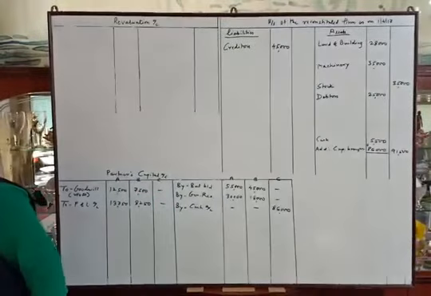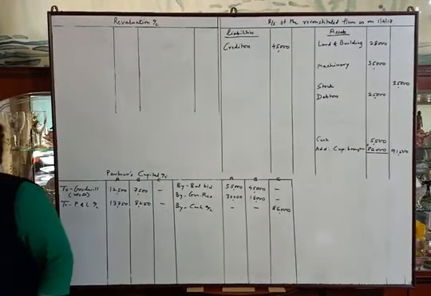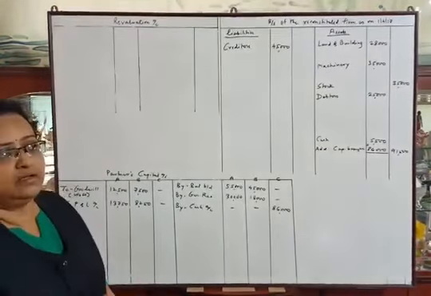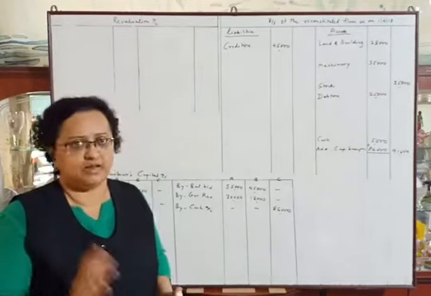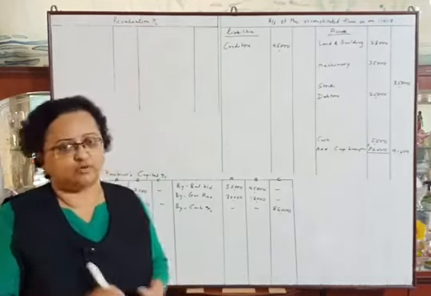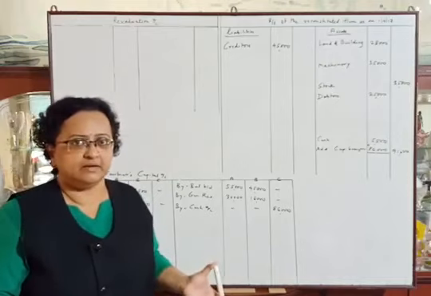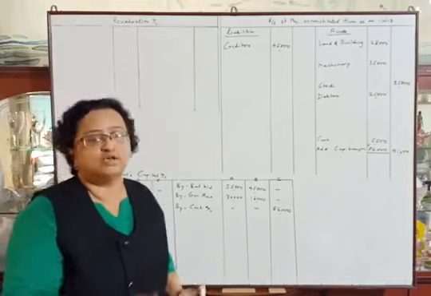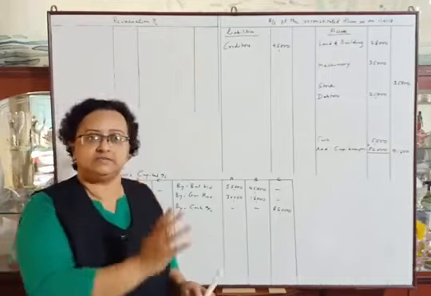Next adjustment. Goodwill of the firm is valued at rupees 72,000. We have calculated C's share of goodwill, which is 24,000 as per our calculation, and C is not bringing cash for goodwill, so we will pass the adjustment entry as discussed before.